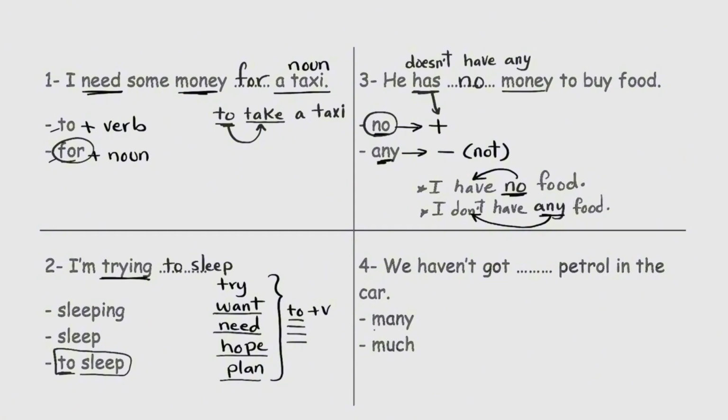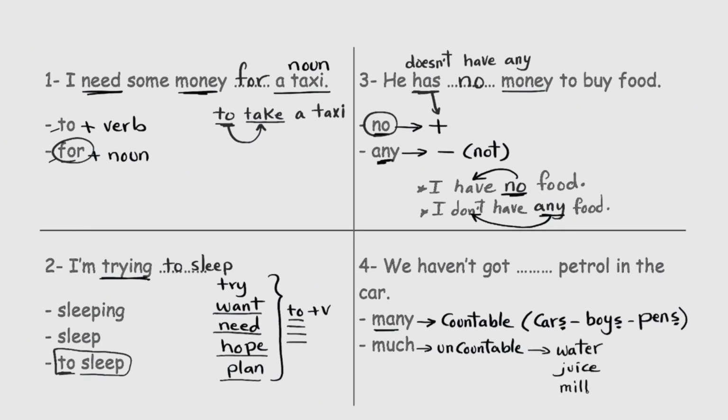Many, much. We use many with countable nouns, things we can count, like car, cars, boy, boys, pen, pens. And we use much with uncountable nouns that we cannot count, like all liquids, water, juice, milk, and powders, sugar, salt, etc. The keyword here is petrol. Petrol is a liquid, like water, juice, milk. So it's uncountable. So it takes much. We haven't got much petrol in the car.